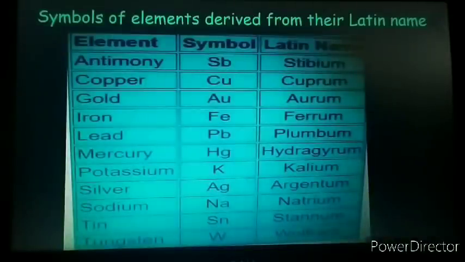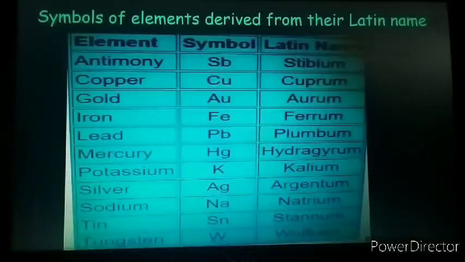In the third criteria, you can see here a list of so many elements. Their English name is given with the symbol, and the Latin name is also given from which the symbol is derived.